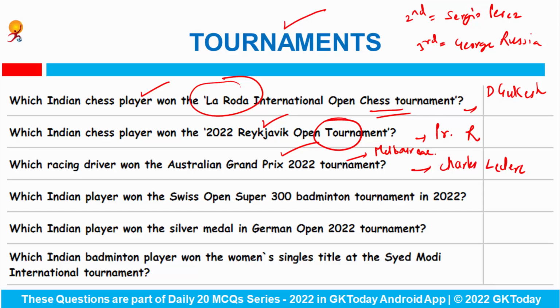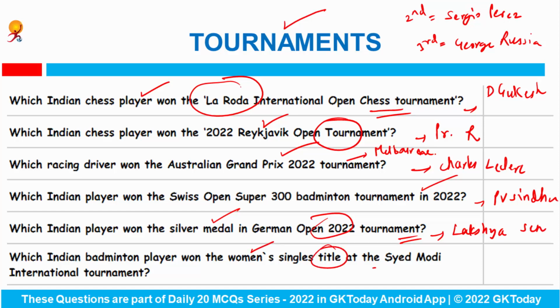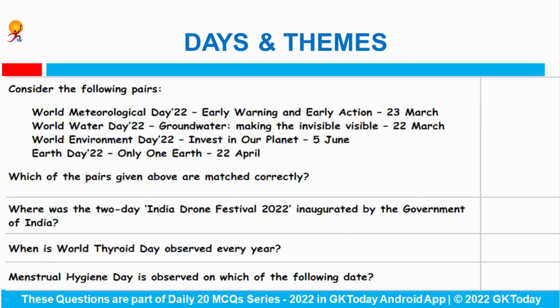Okay. Which Indian player won the Swiss Open Super 300 Badminton Tournament in 2022? This is PV Sindhu. Which Indian player won the silver medal in the German Open 2022 tournament? The answer is Lakshya Sen. Which Indian badminton player won the women's singles title at the Syed Modi International Tournament? Again the answer is PV Sindhu. Fine. Now let's see some of the important days and themes.